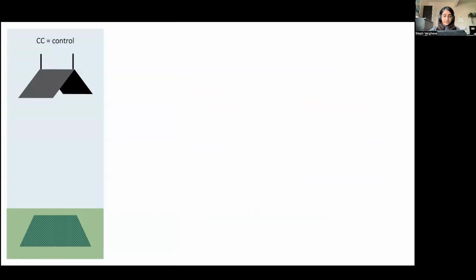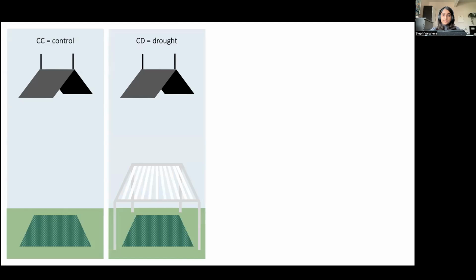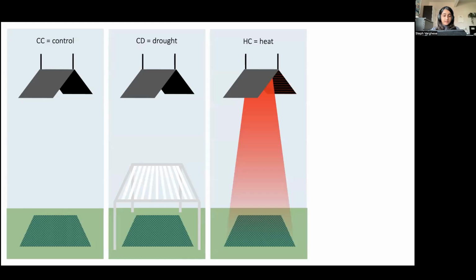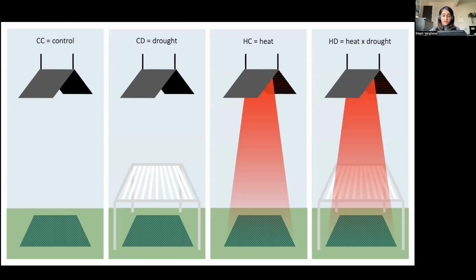Each BAKED plot features an unwarmed subplot, which serves as our control, an unwarmed subplot with rainfall removed, a heated subplot, and a heated subplot with rainfall removed. Soil drought is simulated through these rainout shelters, which exclude approximately 43% of precipitation, while air warming is implemented via these overhead heating lamps, which warm approximately +3 degrees Celsius.